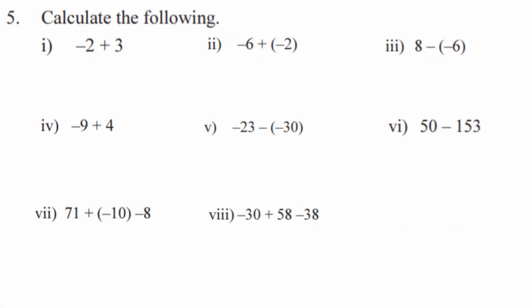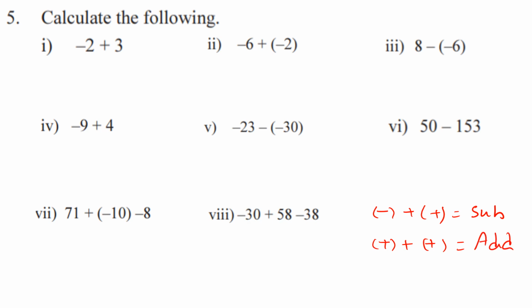Question number 5. Calculate the following. Look at the first question. Minus 2 plus 3. So first we need to remind these points, children. When we add negative and positive, we should subtract. Understand? When we add positive and positive, we should add.